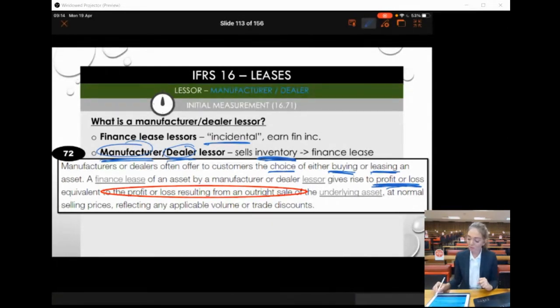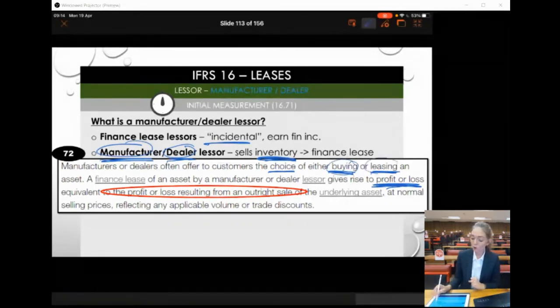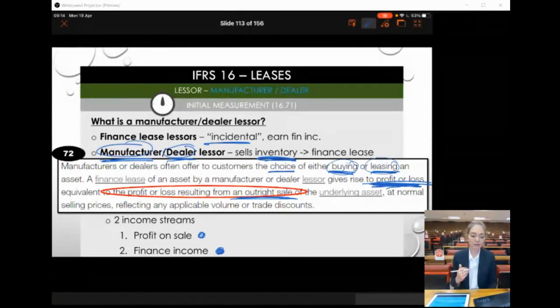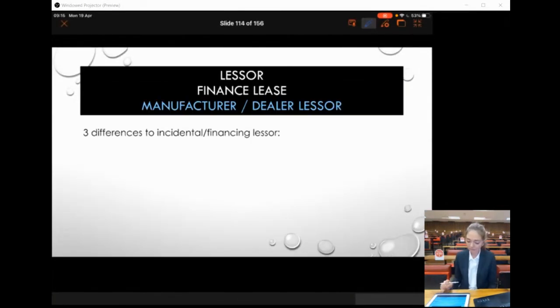Okay, and this profit or loss we should still recognize regardless of whether the customers are buying it for cash or leasing the asset. The profit or loss should still be recognized at what it would have been if it would have been an outright sale. So that means that my manufacturer or dealer lessor actually has two income streams: profit on sale and finance income. So two different income streams.